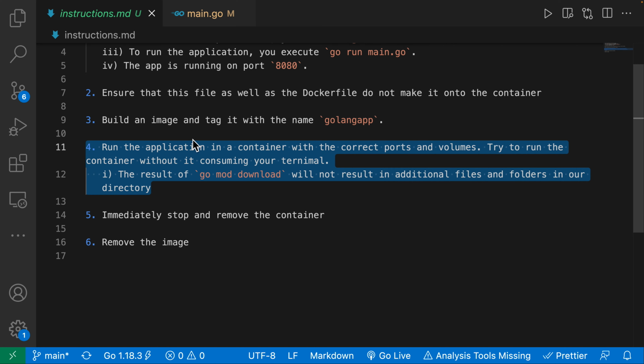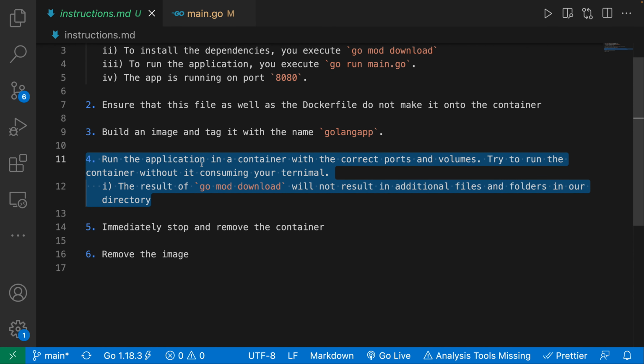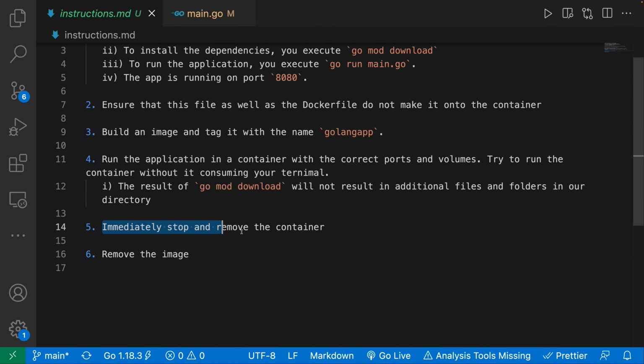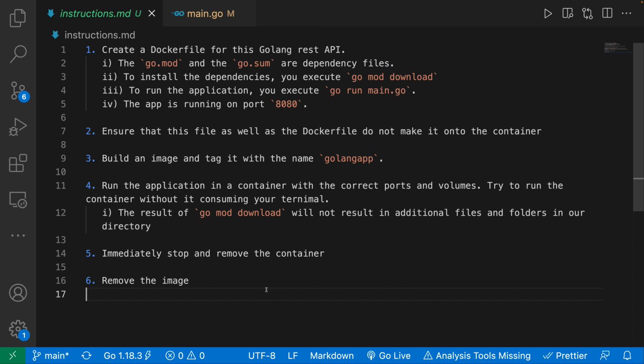All right, so that is that. And then over here, after we run it, I want you to immediately stop the container, and then I want you to remove it, and then I want you to remove the image. So that is pretty much it. I hope this is nice and clear. Please, please, please give this a shot, and I'll see you in the solution in the next video.